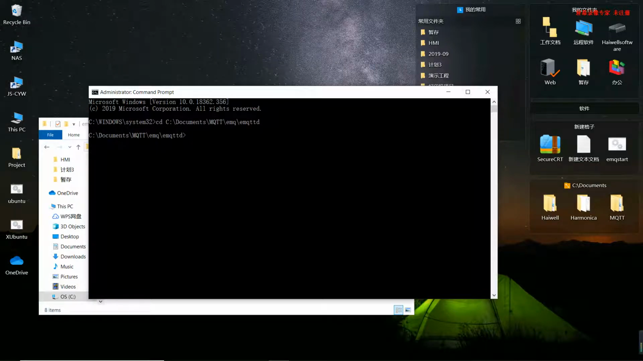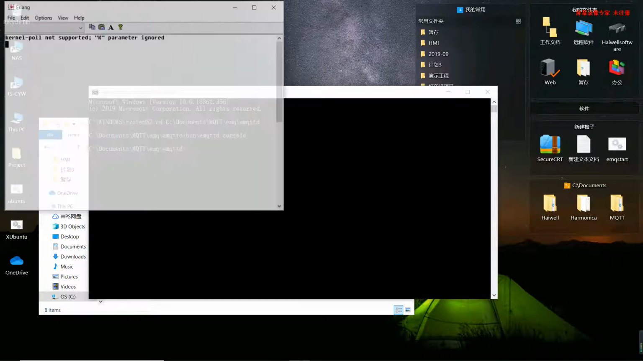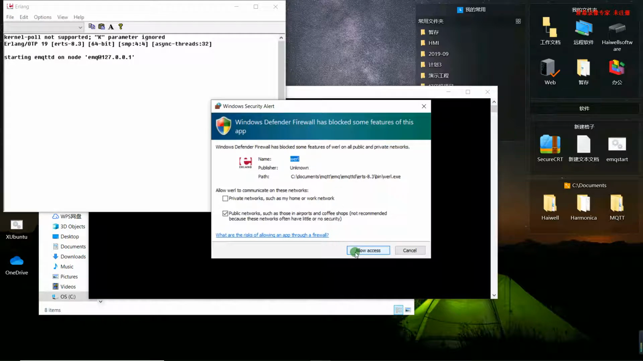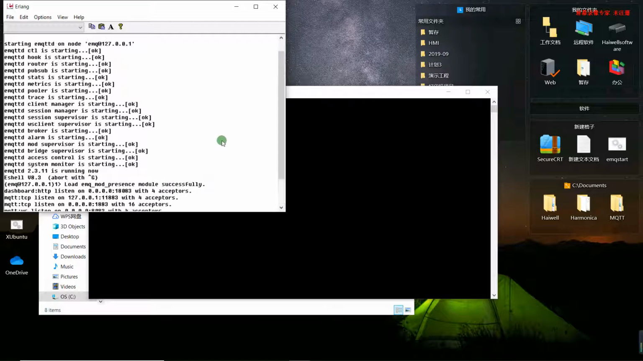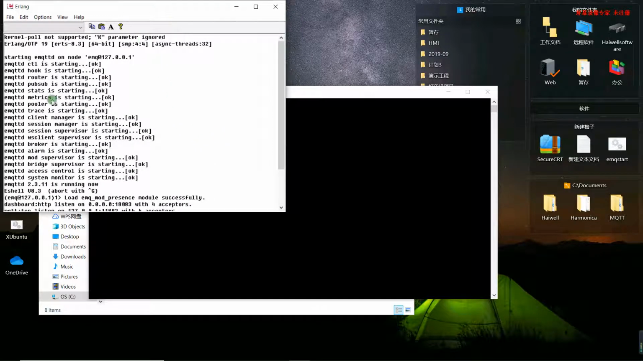and enter bin/emqttd console to start EMQ in console mode. And after that, allow access. Then we can close these windows.